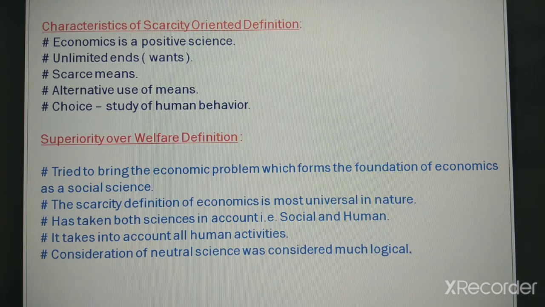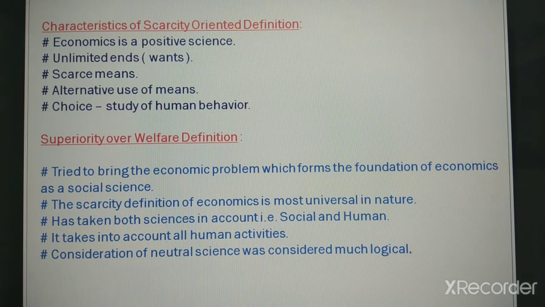Even if the individual is living in isolation, his activities are also part of economic activities. So he considered economics as a social science as well as a human science. It takes into account all human activities, whether economic or non-economic.